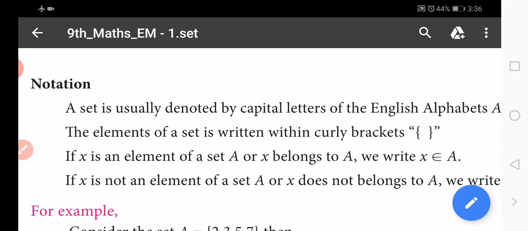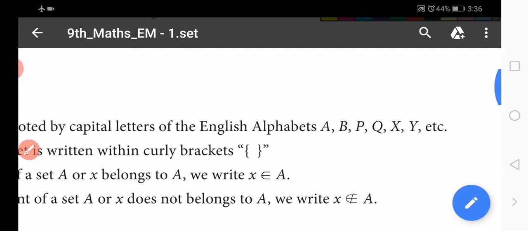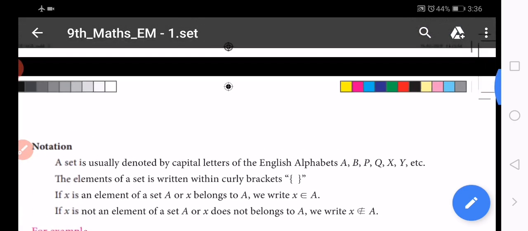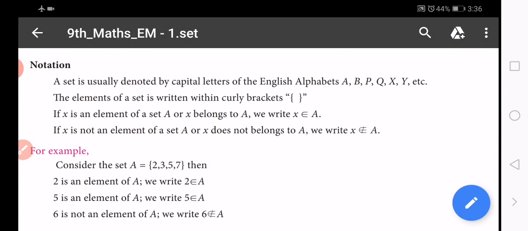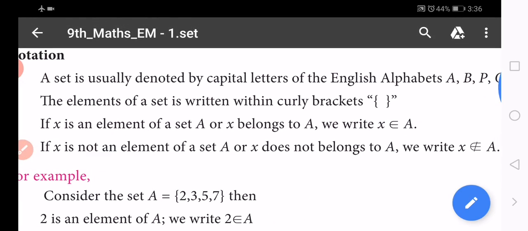A set is usually denoted by capital letters of the English alphabet: A, B, P, Q, X, Y, etc., from A to Z. So each set is given a name with a capital letter: A equal to, B equal to, C equal to.